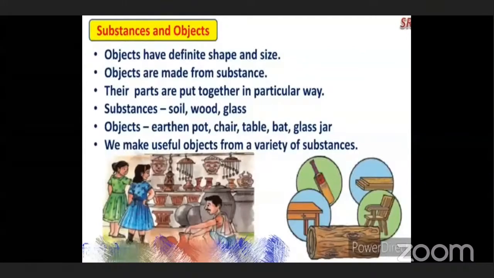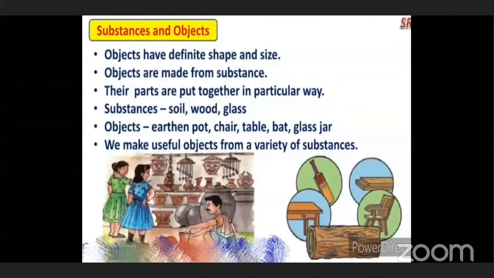Okay. Objects are made from substances. So different objects are made from different substances. Their parts are put together in a particular way. When we make any object, we fix the parts in such a way that the object gets a particular, fixed shape. Here there are substances, for example, soil, wood, glass. From soil, the potter is making the pots. Then he has made some wall hangings also here. Then he can make flower pots. Then from wood we have made the bed, table, chair, etc.